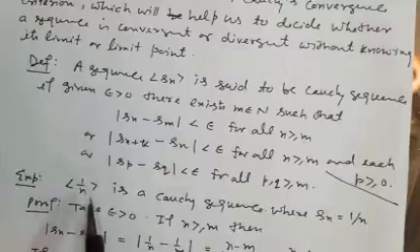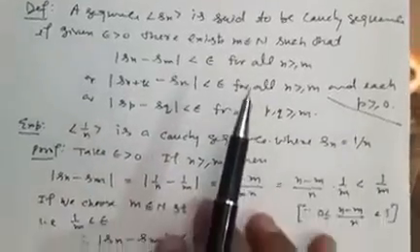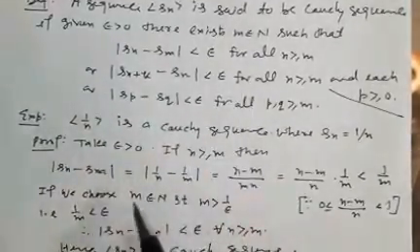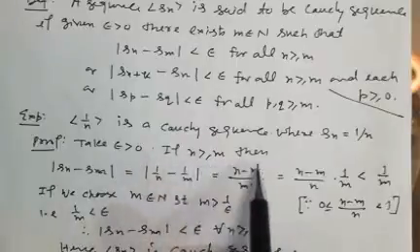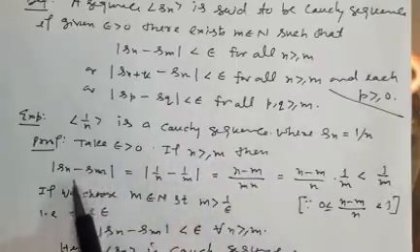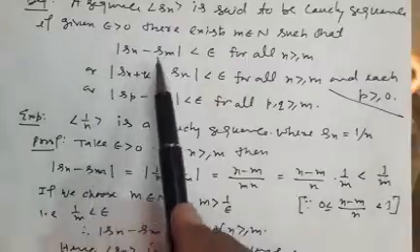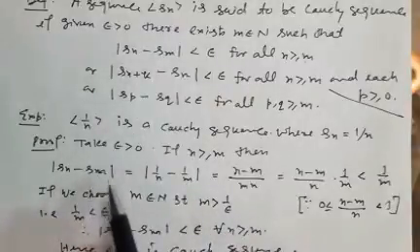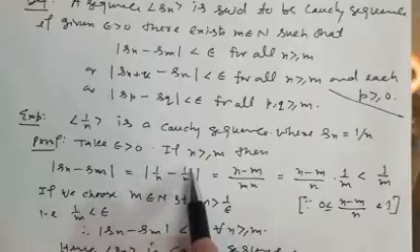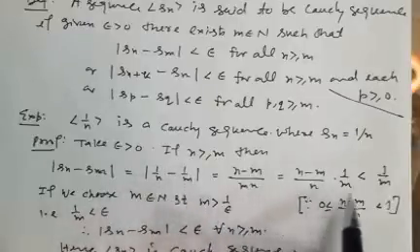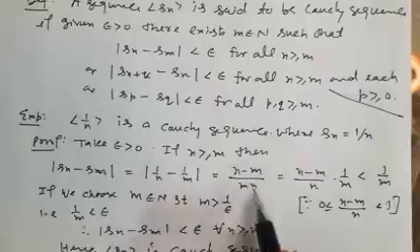If we want to check whether 1 by n is a Cauchy sequence or not, we check: let n be greater than or equal to m, then you know Sn minus Sm, we use this definition. Sn minus Sm will be 1 by n minus 1 by m, and it will be this.